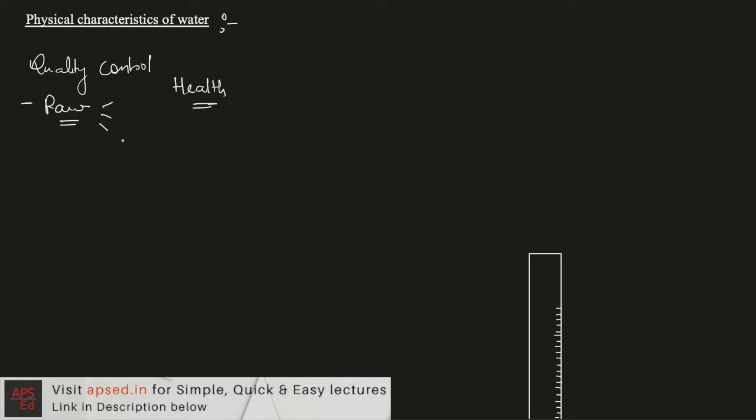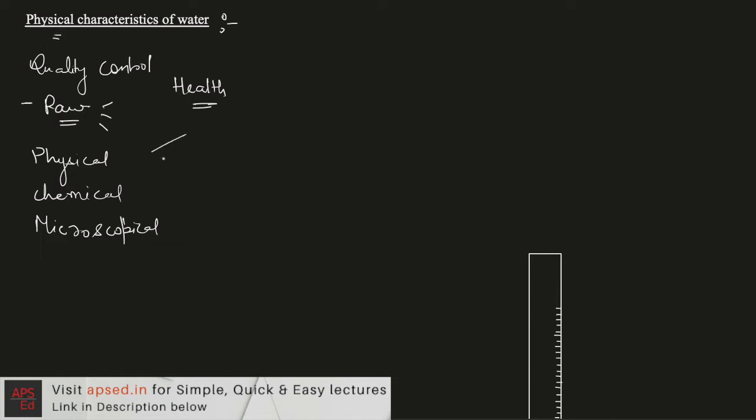So here we are trying to understand the characteristics of water. We can divide these characteristics into three parts: physical, chemical, and microscopical characteristics, or we can also say the biological characteristics of water. First of all, we are starting with the physical characteristics of water.